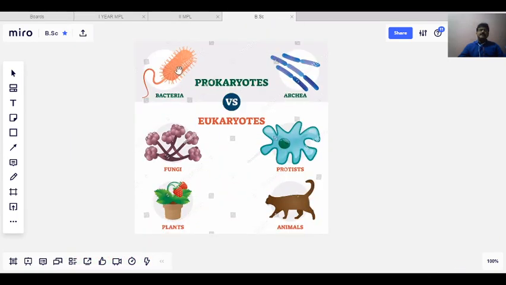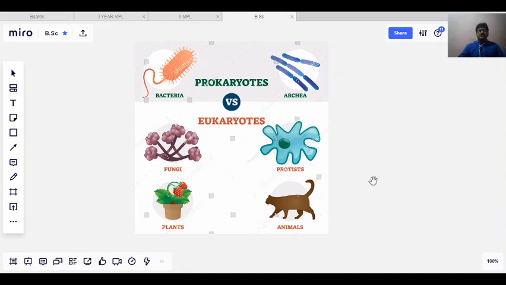So the bacteria and archaea are the organisms which are made up of prokaryotic cells, whereas all the remaining individuals, either fungi or plantae or animalia or protista, all of them have eukaryotic cells.